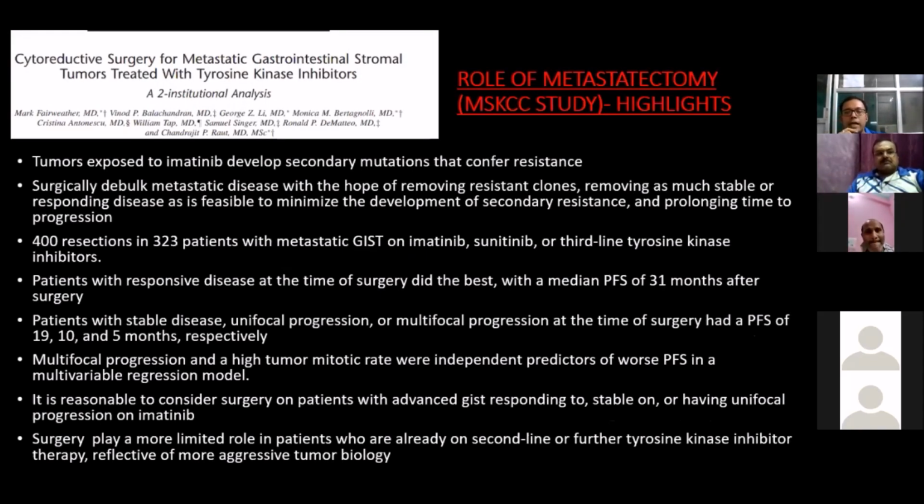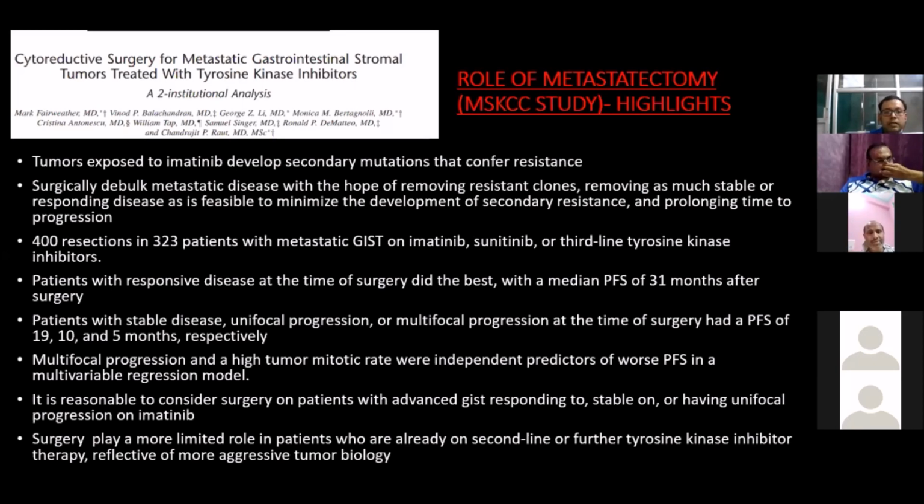Now, coming to surgery for advanced GIST, the MSK-CC study by Fairweather et al. highlighted the role of metastasectomy, and I would like to highlight some of the points. The use of metastasectomy in advanced GIST: tumor exposed to imatinib develops secondary mutations that confer resistance. Surgically debulking metastatic disease, with the hope of removing resistant clones, and removing as much stable and responding disease as feasible, may minimize the development of secondary resistance and also prolong the time to progression.